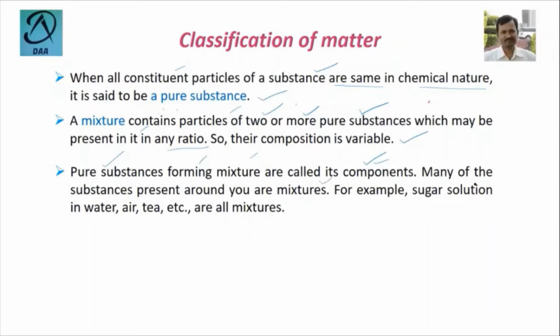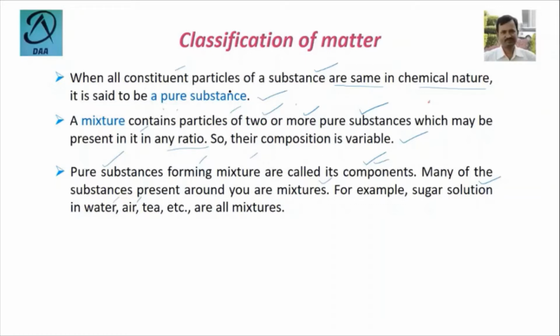Many of the substances present around you are mixtures. For example, sugar solution, the very common solution. Sometimes with lemon we take it in water. And air is a mixture of several types of elemental gases, that be nitrogen, oxygen, carbon dioxide, so many.